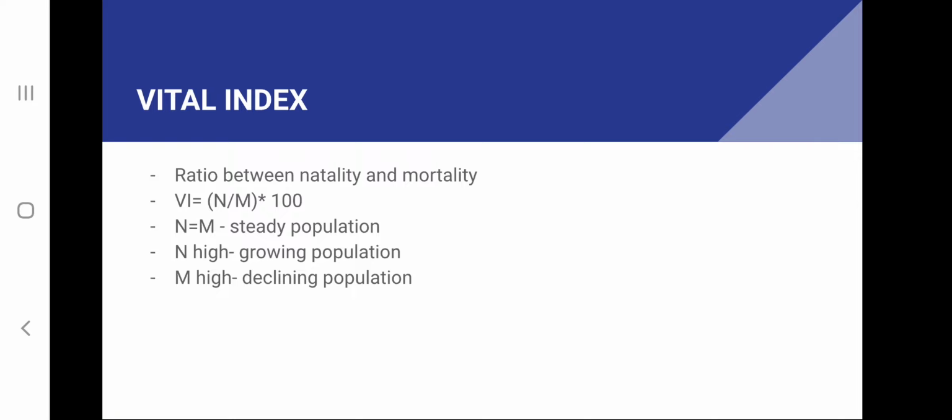When the rates of birth and death are equal, it is a steady population. When the birth rate or natality is very high, it's a growing population. And when the mortality is very high, it's a declining population, or the number of individuals in that population is decreasing.